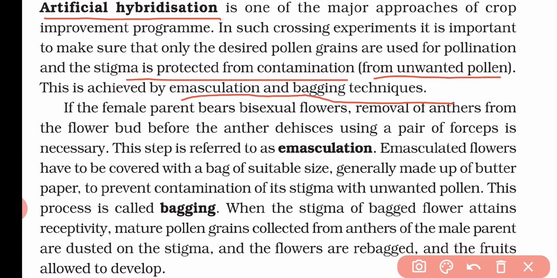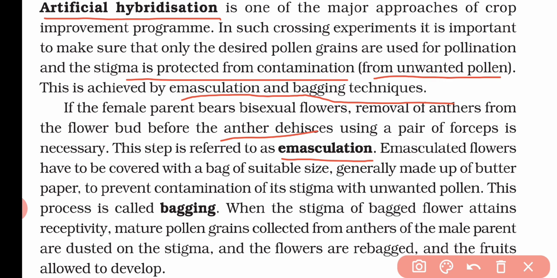If a flower contains anthers, they can easily shed their pollen grains, which can land on the stigma. To prevent this, we remove all the anthers from the flower using forceps. This technique is known as emasculation. That means the unwanted anthers are removed just to prevent self-pollination. So this process is known as emasculation.